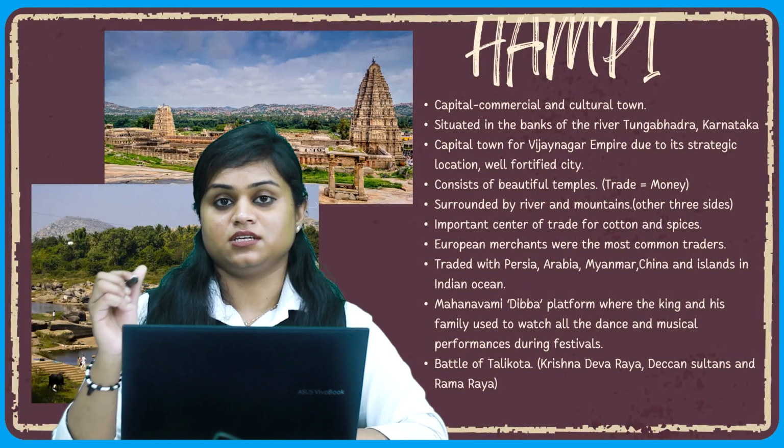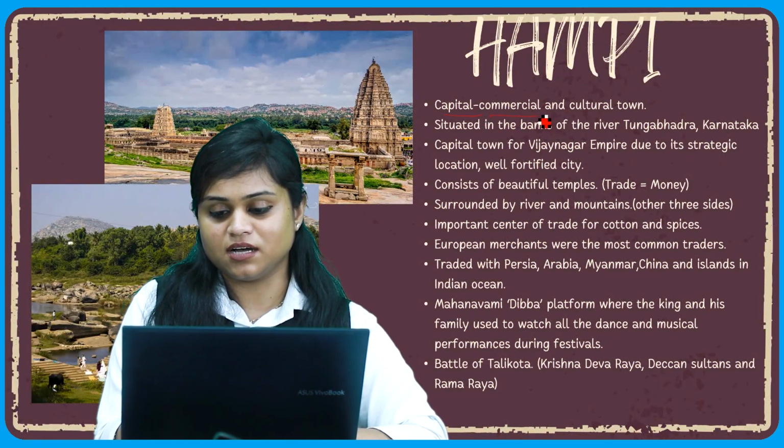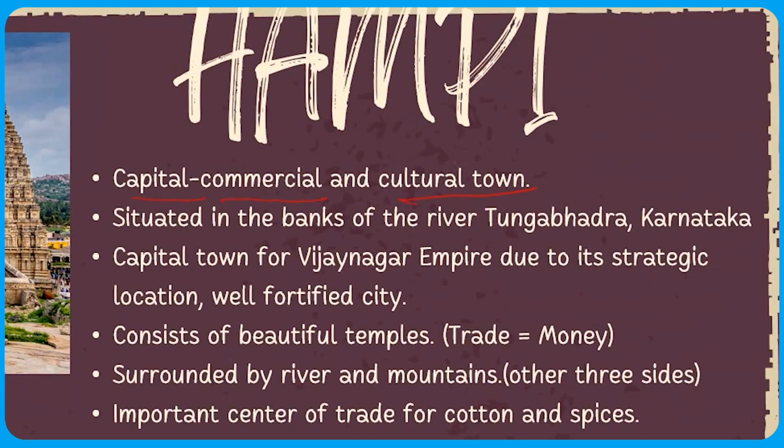Now Hampi is termed as a capital as well as a commercial and cultural town. It is a town which resides on the banks of the river Tungabhadra, and this beautiful river Tungabhadra is situated in Karnataka. It was ruled by the Vijayanagar Empire and it was a very well fortified city. What do you understand by the term well fortified? It is a type of city or town which is being protected from 3 sides.